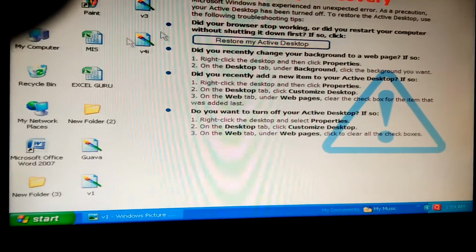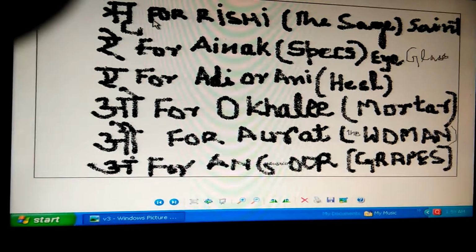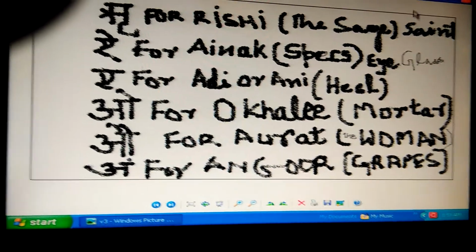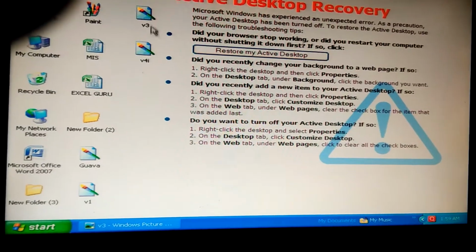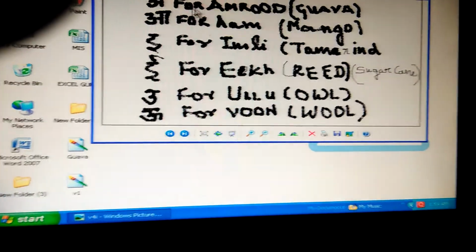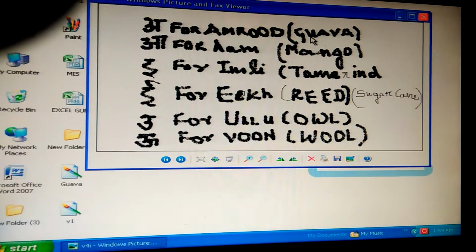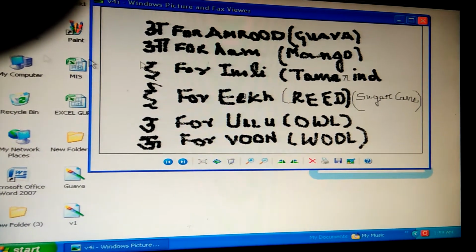Next screen. Ri for Rishi. This comes on the next screen. A for Amrud, guava. A for Am, mango.